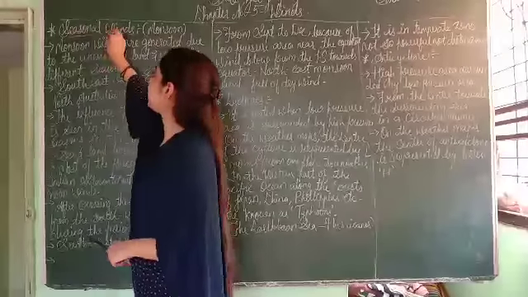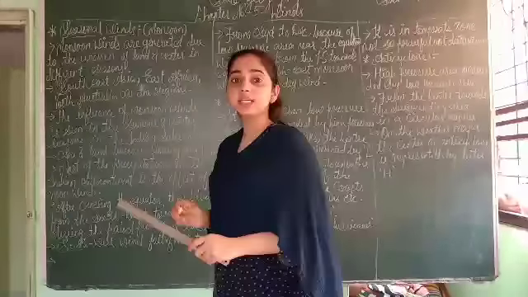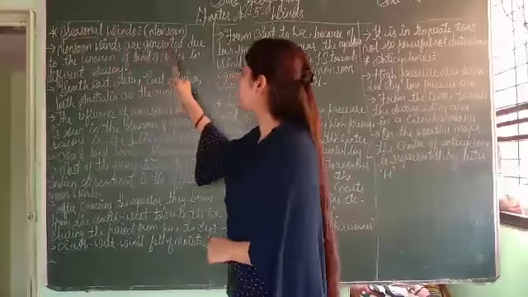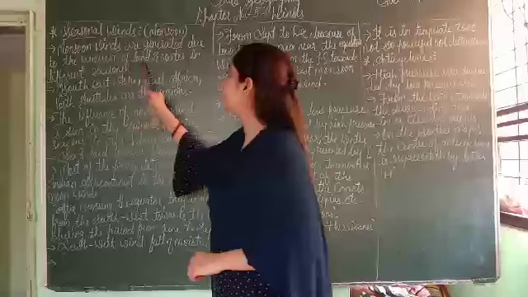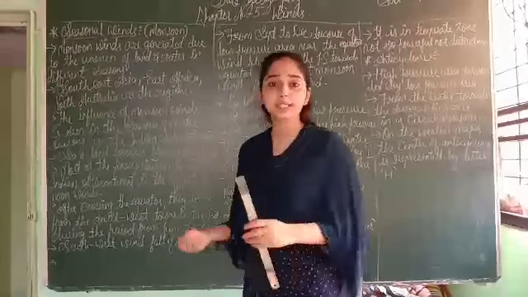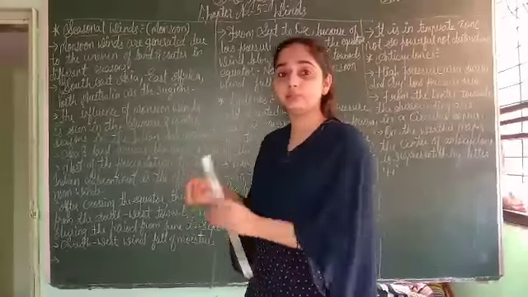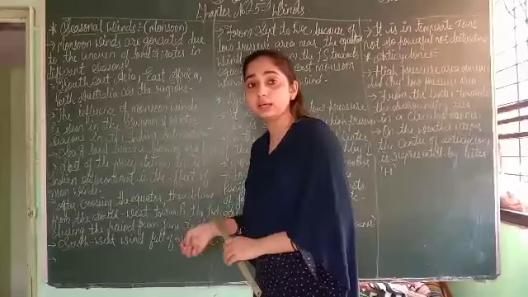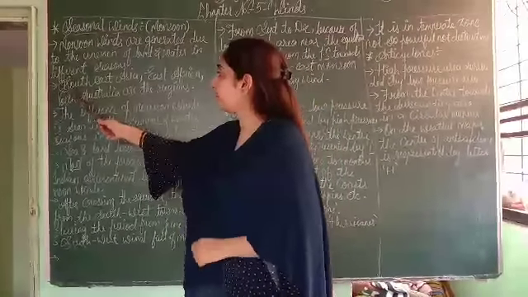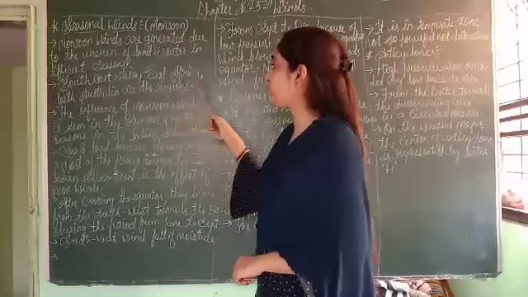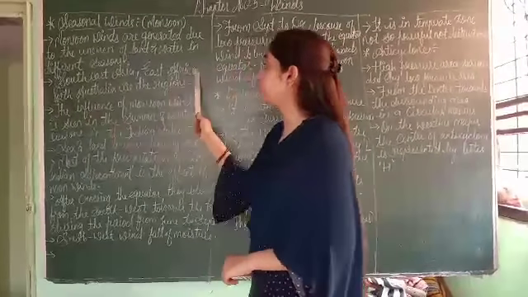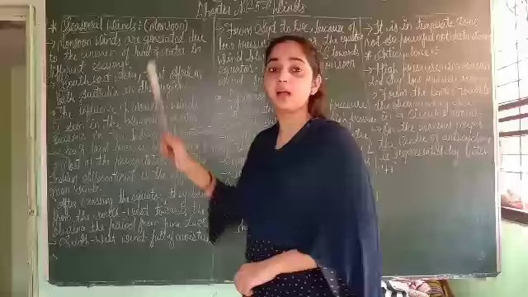This is seasonal wind. What is seasonal wind? Seasonal wind is also known as monsoon. Monsoon winds are generated due to the uneven heating of land and water in the different seasons. Means in different seasons we have different kinds of land or water conditions that create the monsoon wind. For example, Southeast Asia, East Africa, and North Australia are the regions. These are some regions where the seasonal wind occurs.